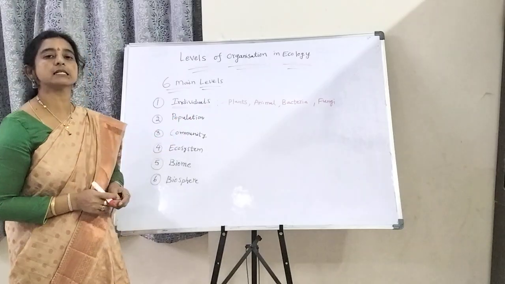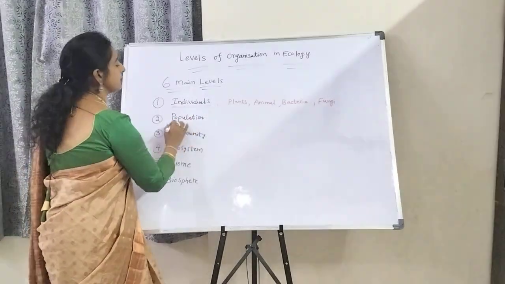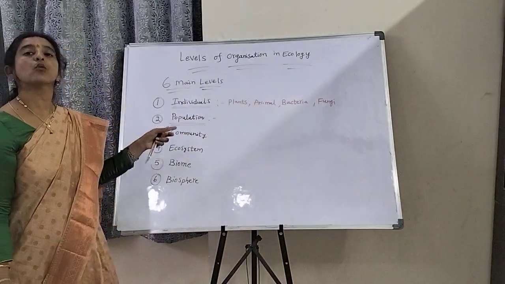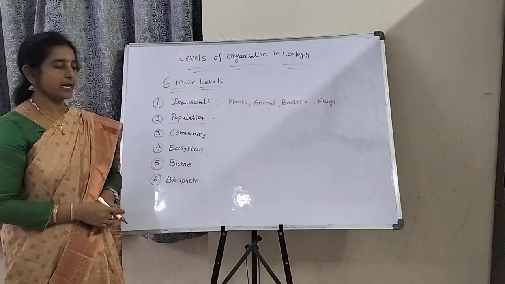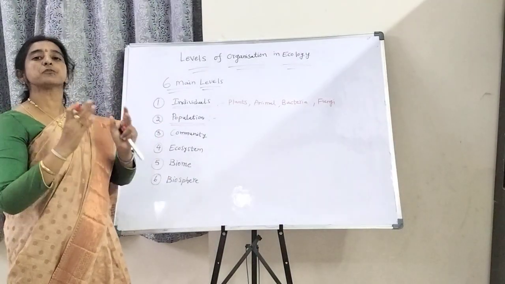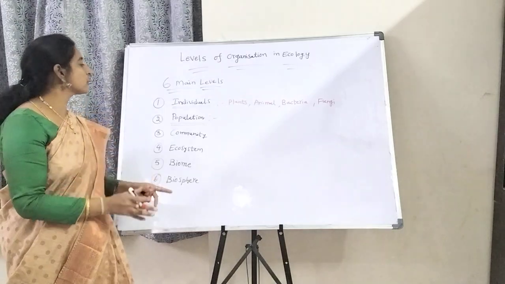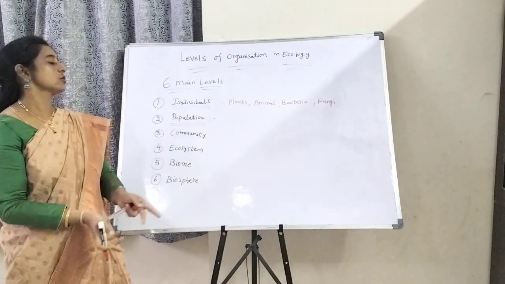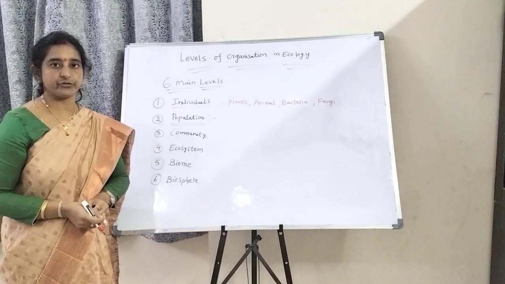Next, another one is population. Population means a group of organisms of the same kind of species occupying one particular area. So that is known as population.